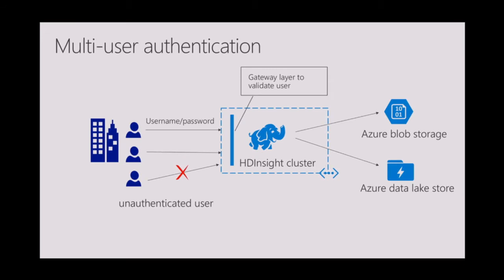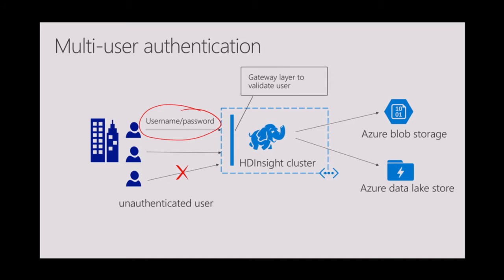So going back to our simple diagram before, we have the Contoso data center. The users in Contoso data center are making requests to the HDInsight cluster. But I added a new thing over here that they are always passing in a username and a password. Without the username password, the request will not go to the cluster at all.